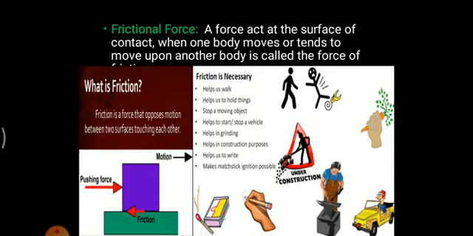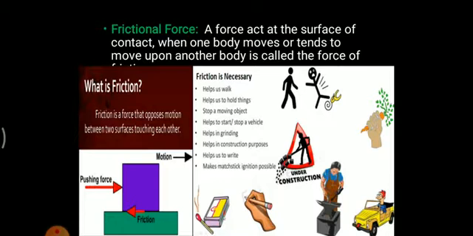It helps us to start or stop a vehicle. Imagine that you are driving a vehicle and you need to stop it. If there's no contact between the road and the tires of the vehicle, you could not stop. So it helps us to stop vehicles also. It helps in grinding also, for cooking purposes, and even for digging and bringing out materials from the earth's crust. Again, friction is very important.